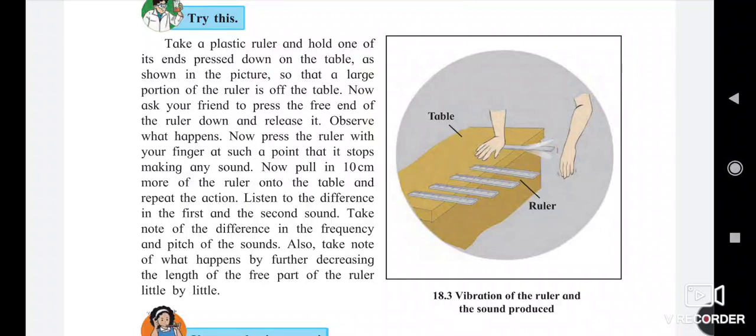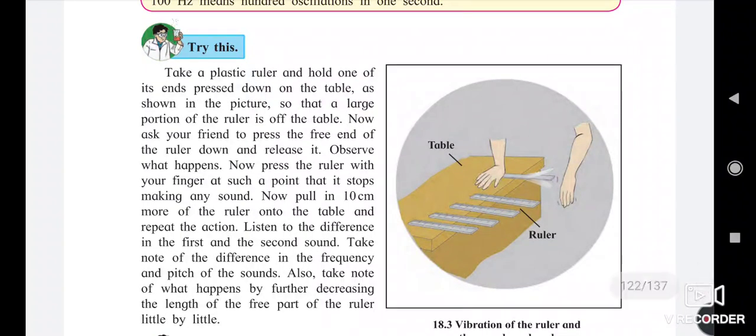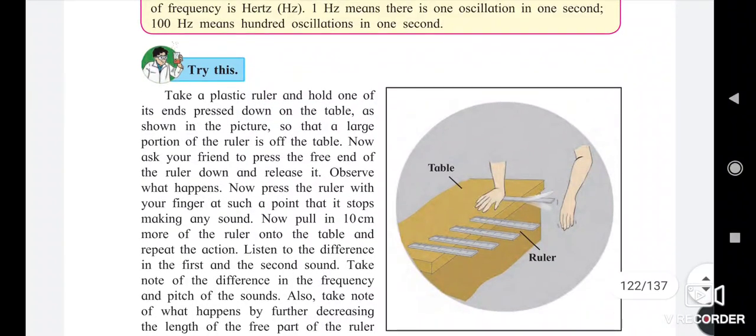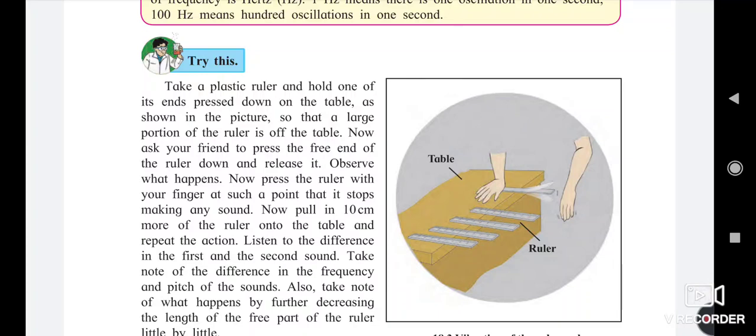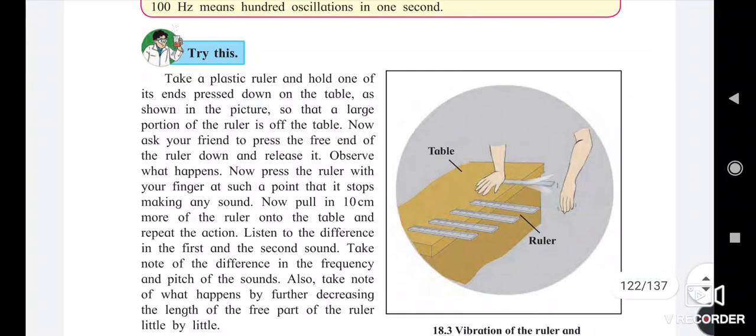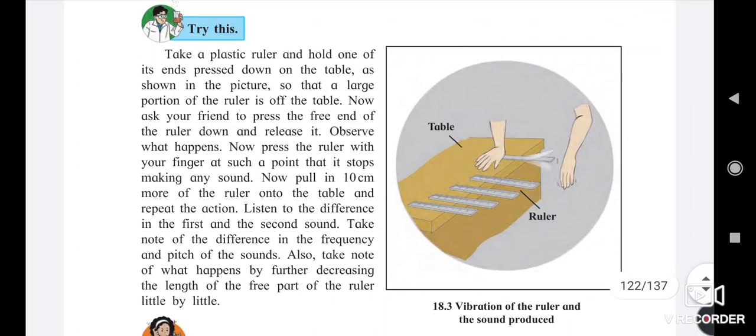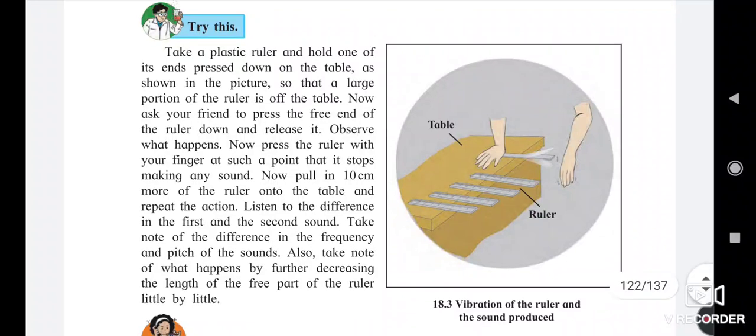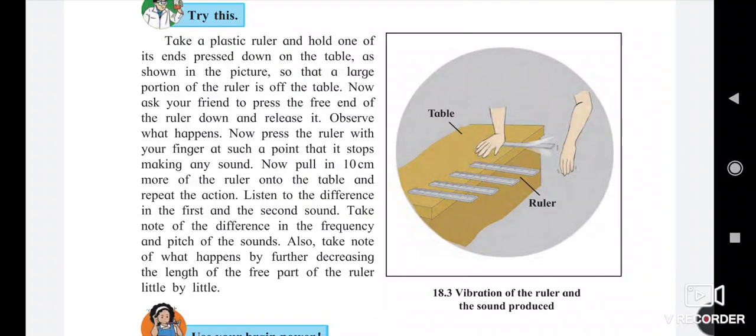We will take a plastic ruler, hold it on one side, press the free end of the ruler down and release it.